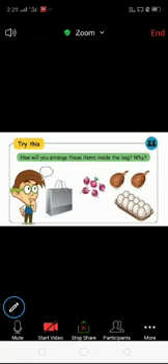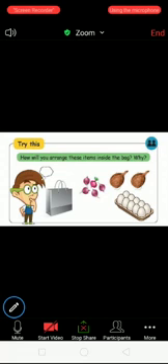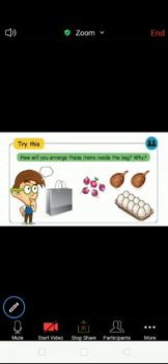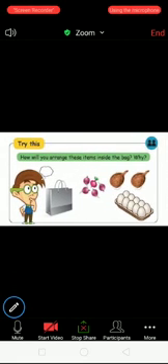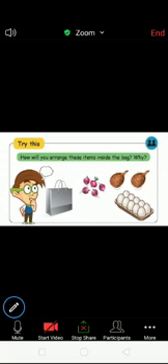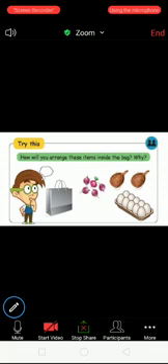Next one. How will you arrange these items inside the bag? The boy is thinking which one to arrange first. What are the things? Onion, coconut, egg. First you arrange the coconut. Why? Coconut is very hard, so you arrange the coconut first at the bottom of the bag. Next you arrange the onion. Next, on the top of the bag, you arrange the egg. Why? Egg is very soft. It breaks easily. So you arrange it on the top.